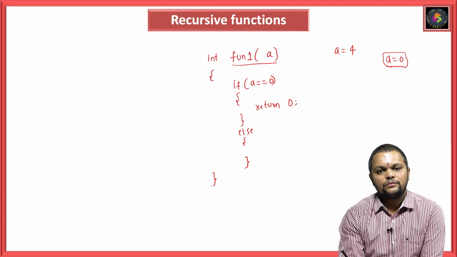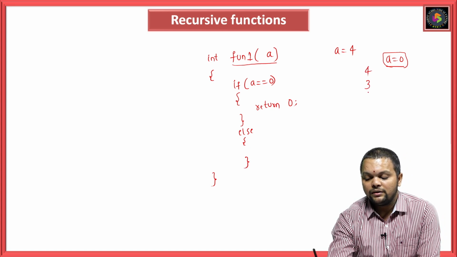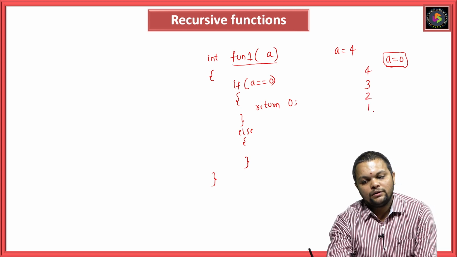Else, what do I need to do? I need to have 4 plus 3 plus 2 plus 1, and if it is 0, I need to stop.